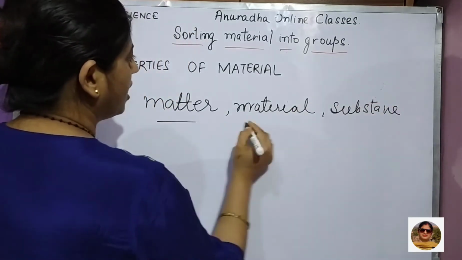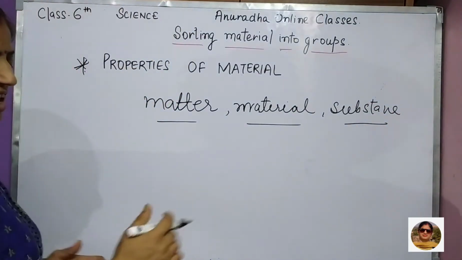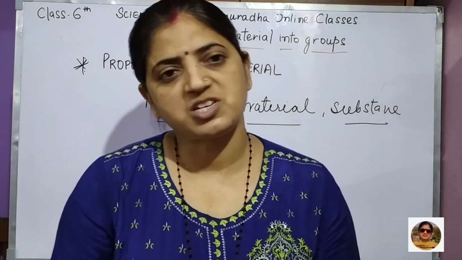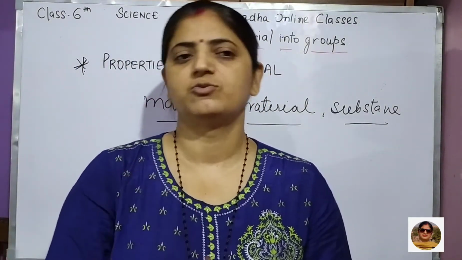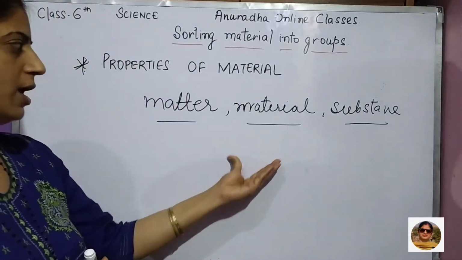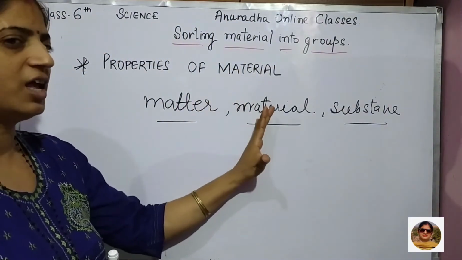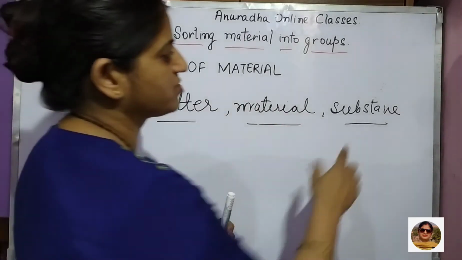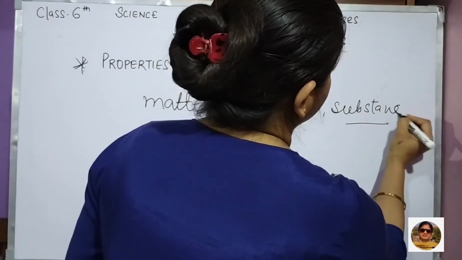Okay, all are the same, but as per the circumstances we use these words. All are coming under material only, or matter or substance, everything is same.